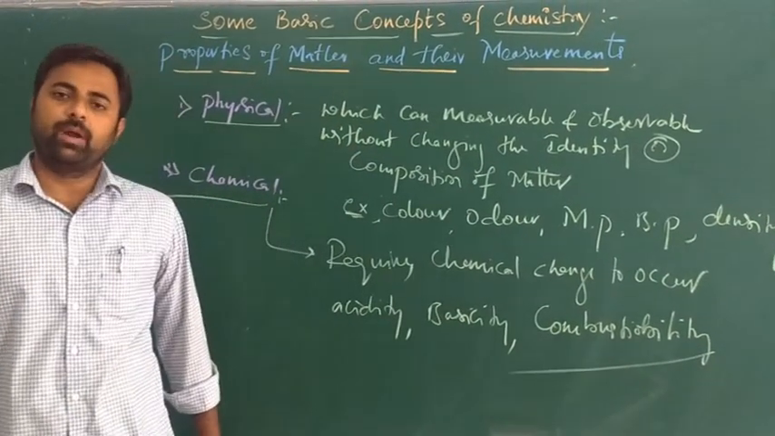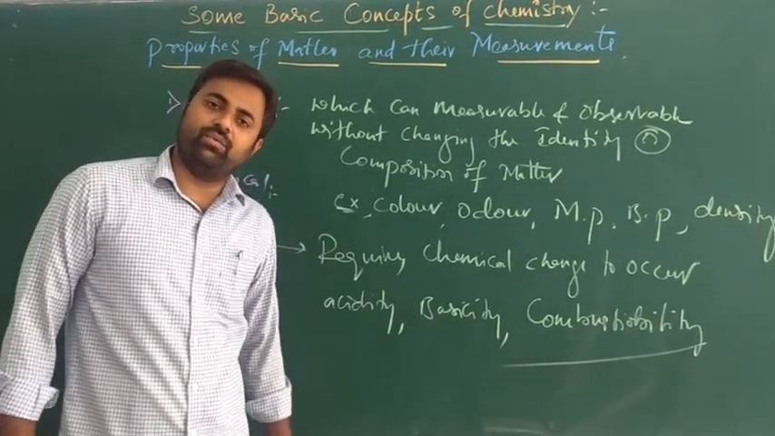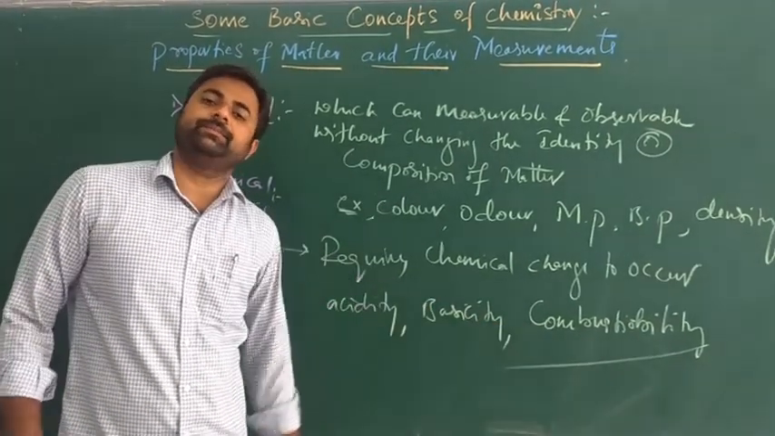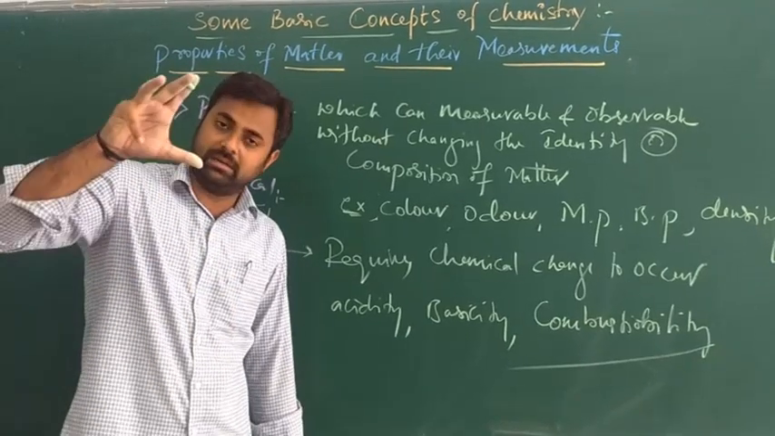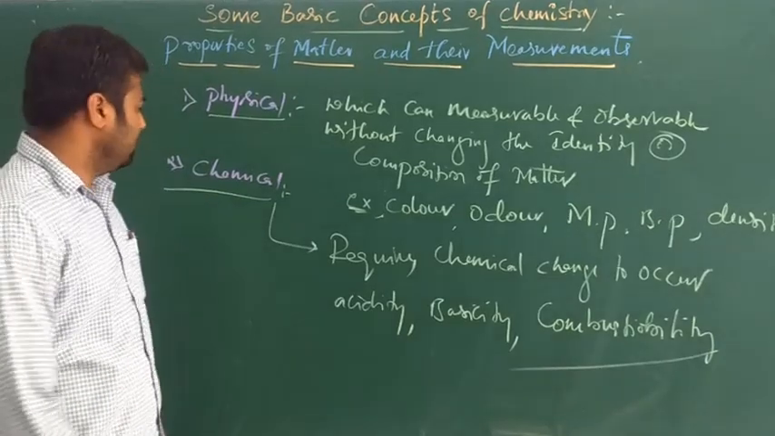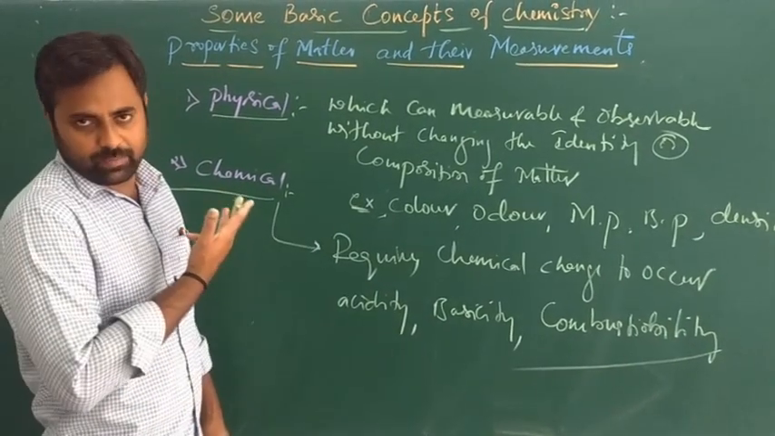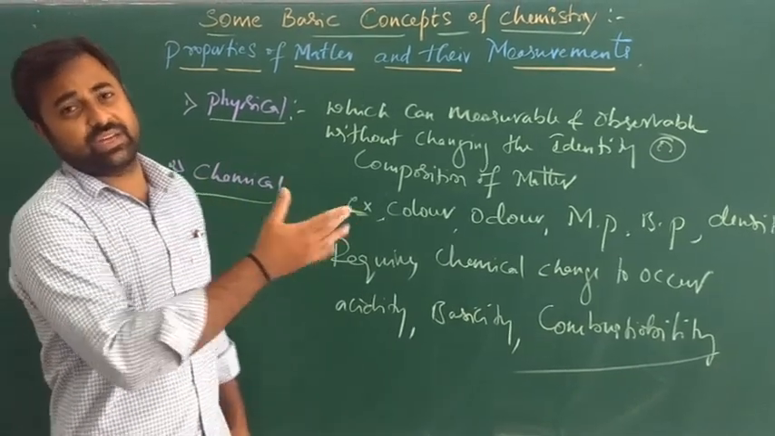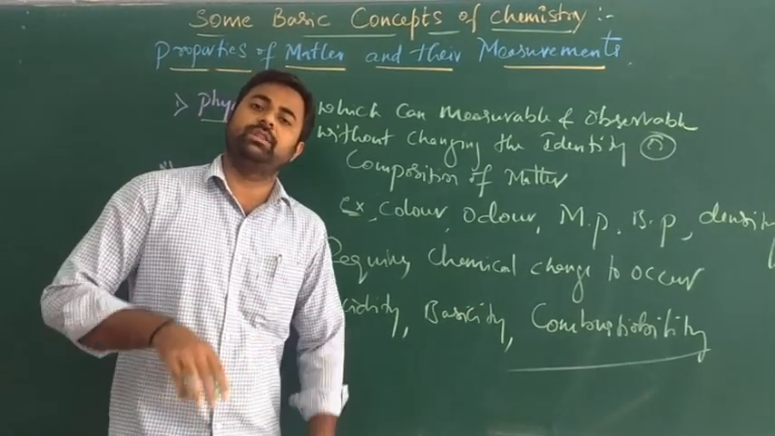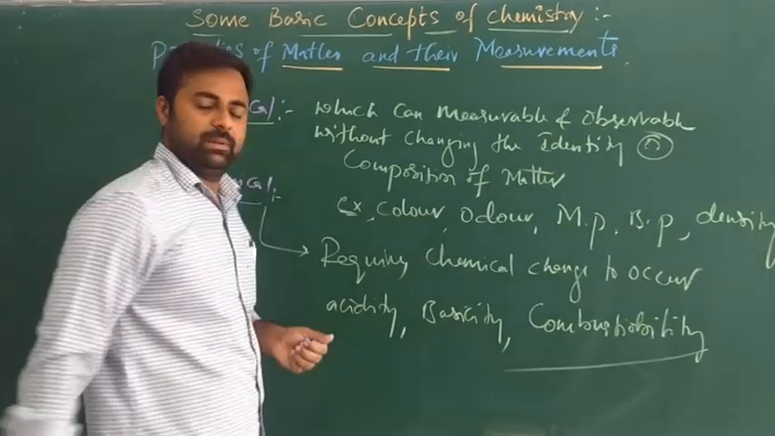These are the chemical properties. If you want to measure or observe these properties, the composition of that matter must be changed. That is a chemical property. I hope you understood. Physical properties are the properties which can be measured or observed without changing the composition of the matter. These are the examples.